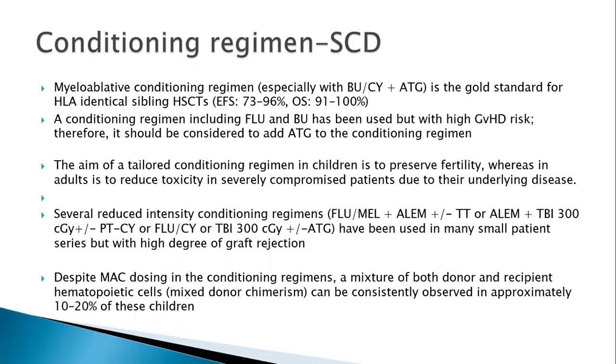The other reduced intensity regimens have been used, but again there is a high degree of graft rejection, just like thalassemias. Like I said, these are overreactive marrows because there is a lot of ineffective erythropoiesis and peripheral red cell destruction. There is always a hyperactive marrow, and you would require a myeloablative drug. Mixed chimerism you see in around 10 to 20% of these patients. But you accept it if it occurs some time after the transplant, and the patient is not requiring any transfusion and not having any sickle cell crisis. It's still acceptable if there is some mixed chimerism.